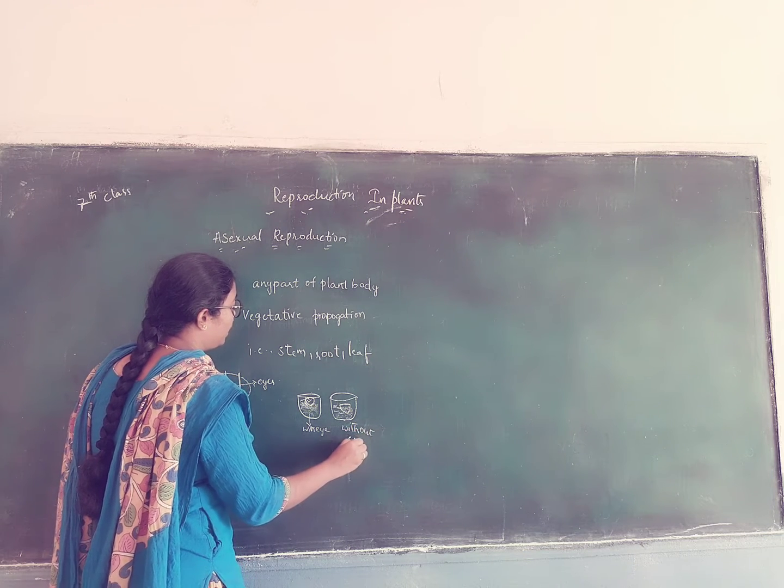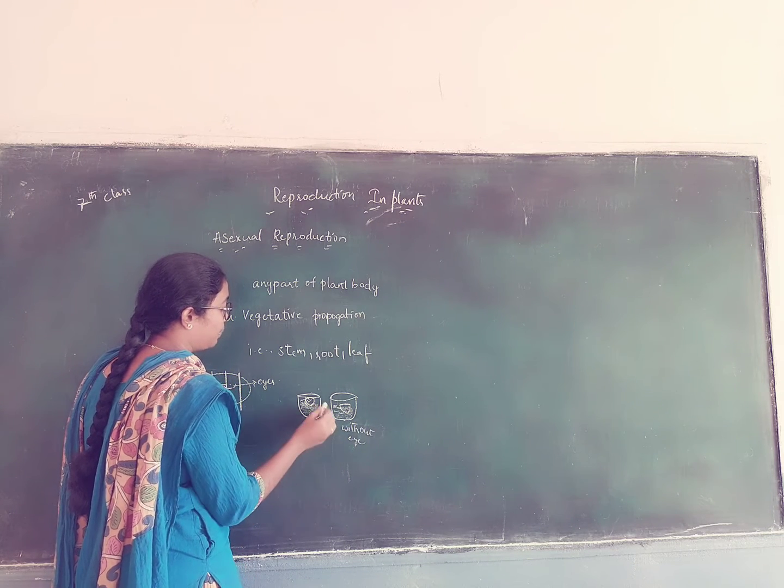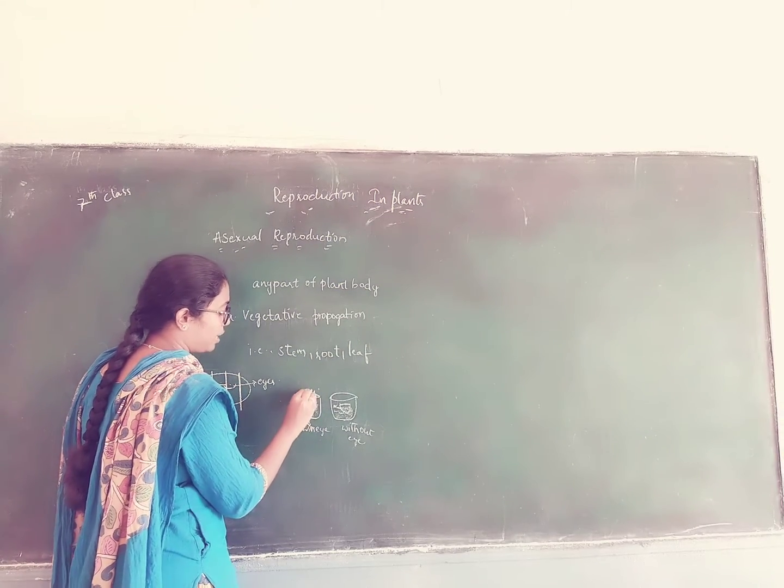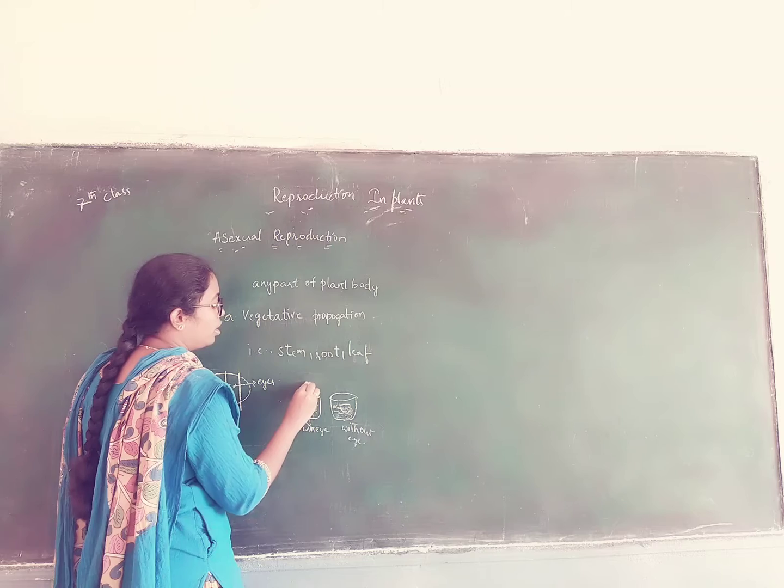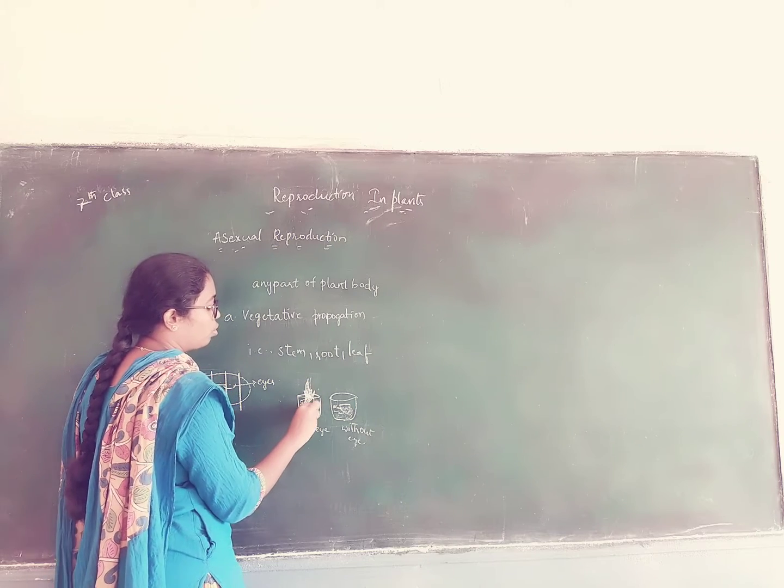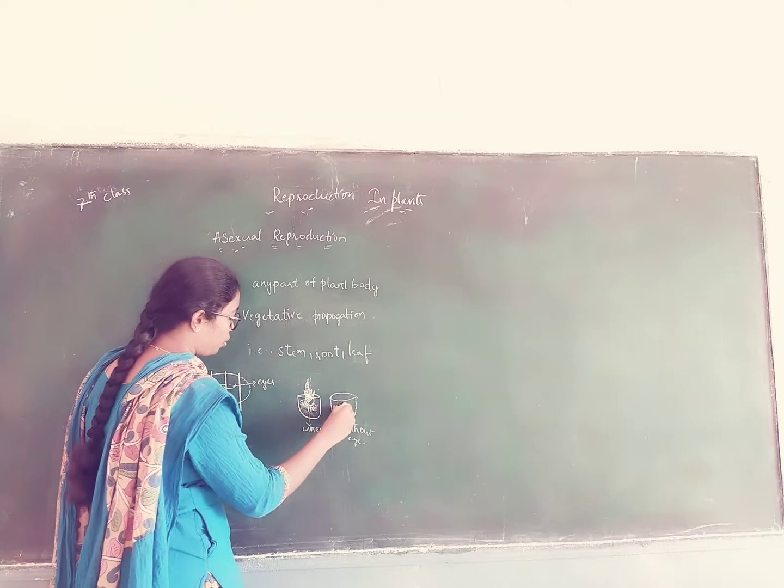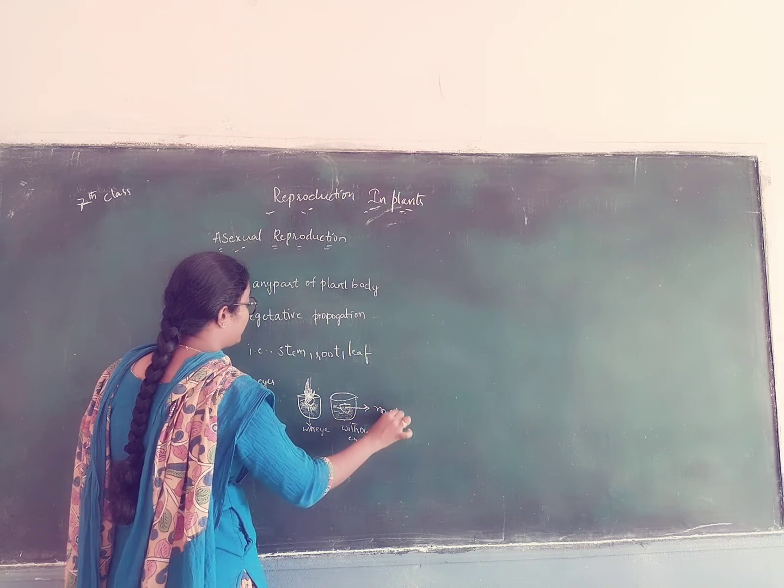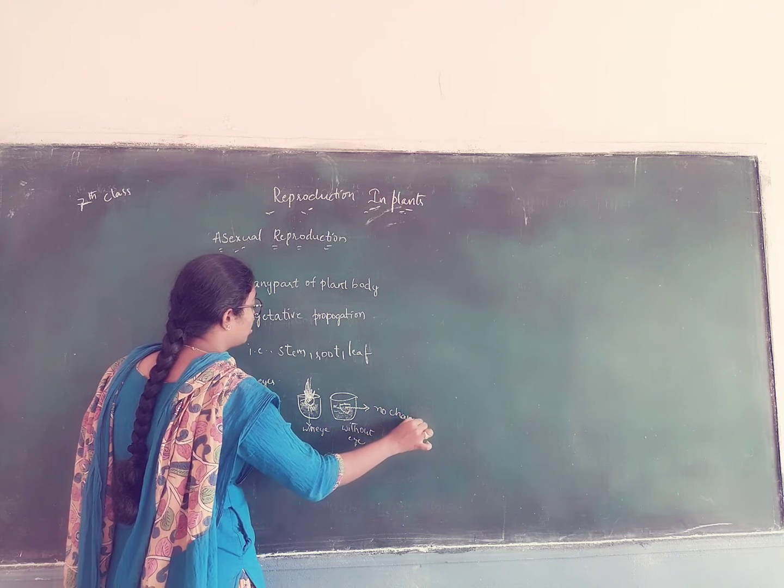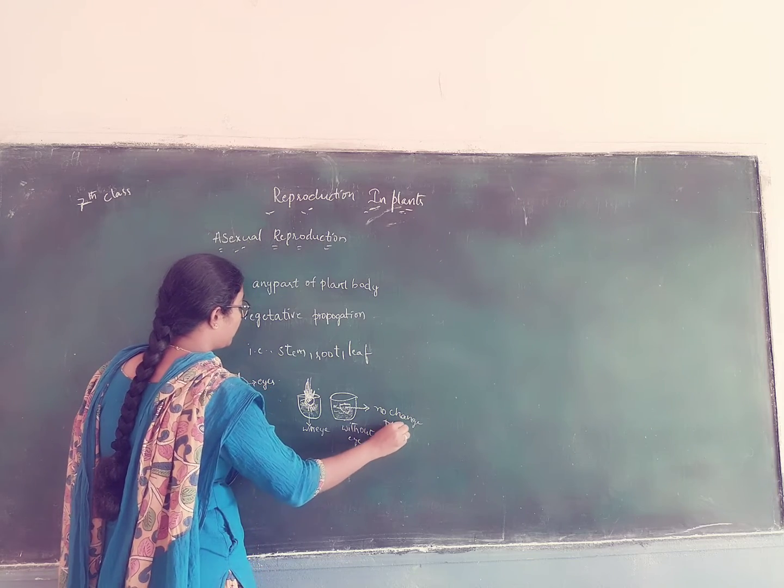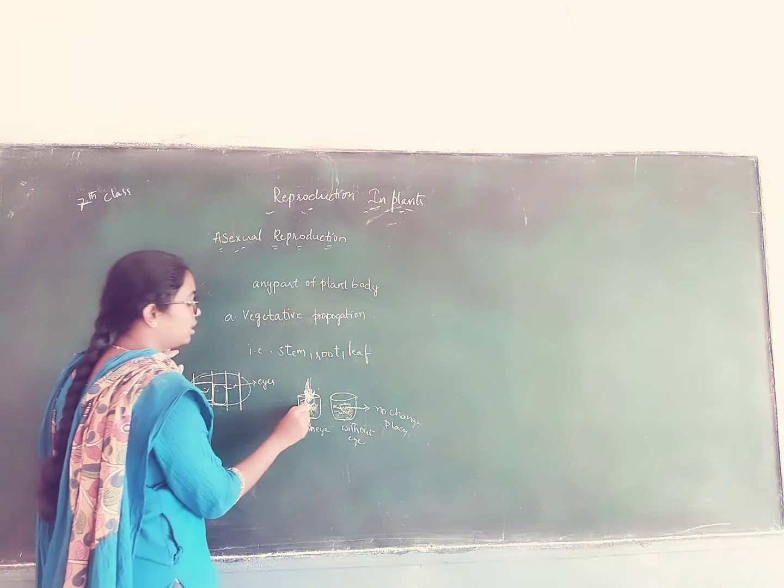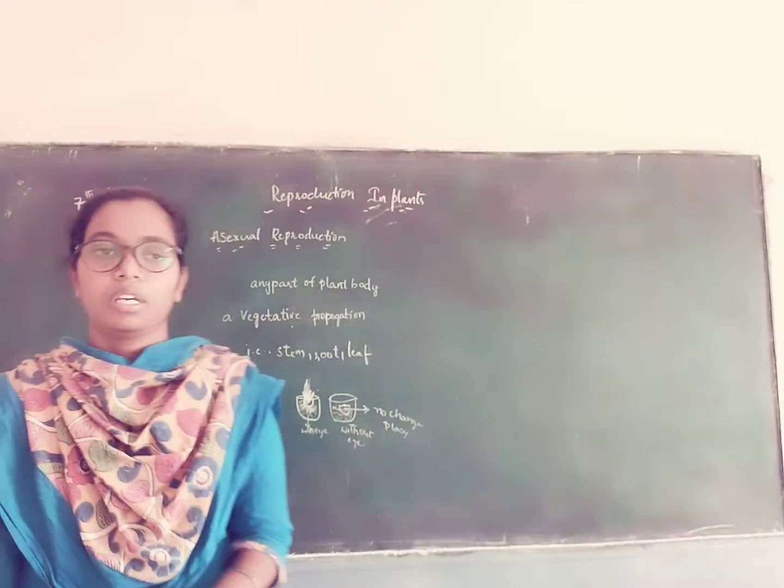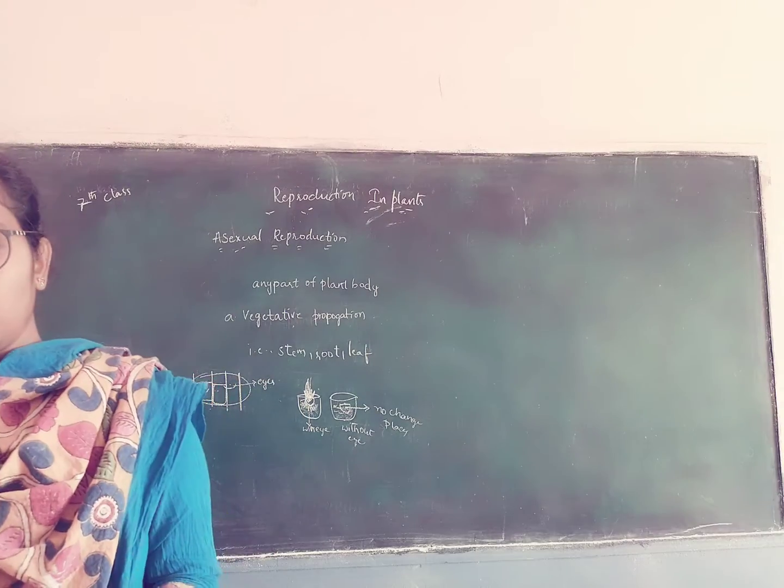So what happened after a period of time? Here germination takes place. That means it produces leaves and roots. In the piece without an eye, no change takes place. That indicates vegetative propagation. There is involvement of the stem.